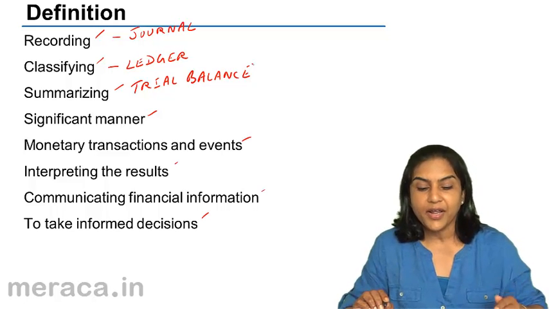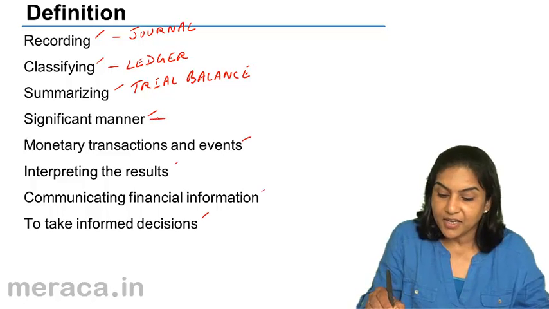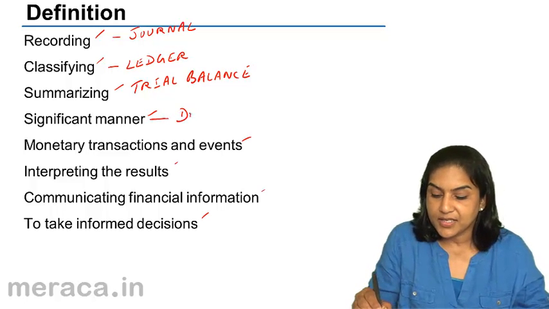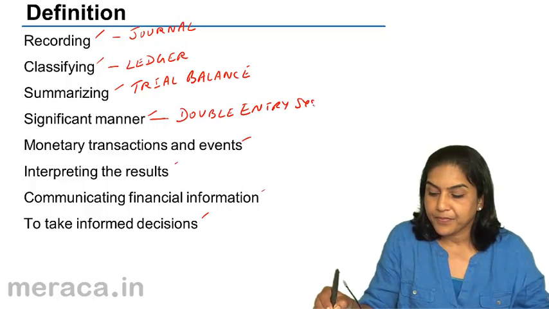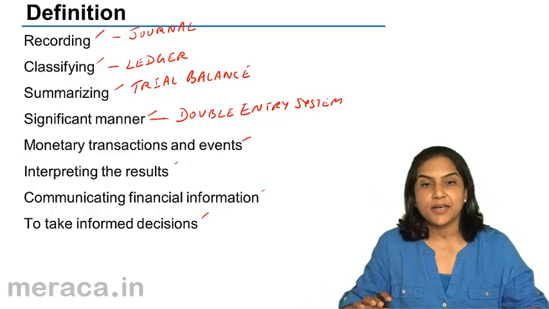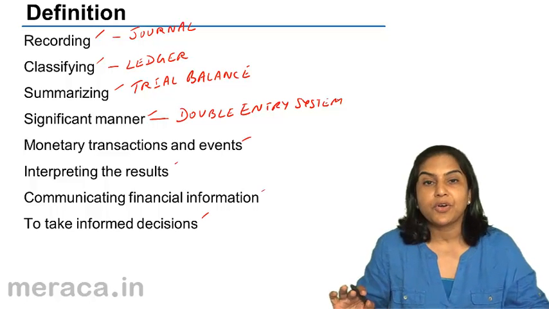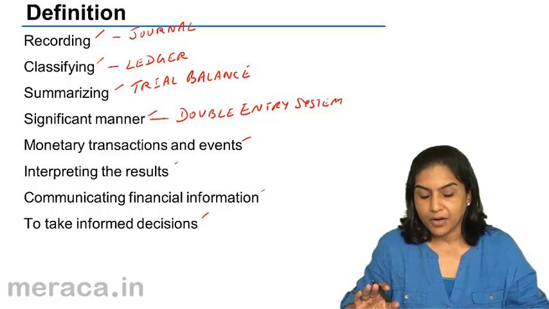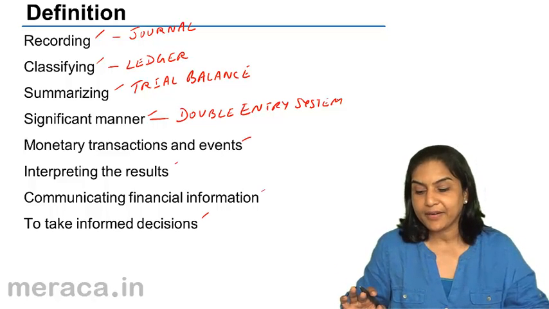Now, this recording, classifying and summarizing is done in a significant manner. This significant manner is the double entry system. It is not simply recorded in a statement form. We follow accounting all over, it follows the double entry system.